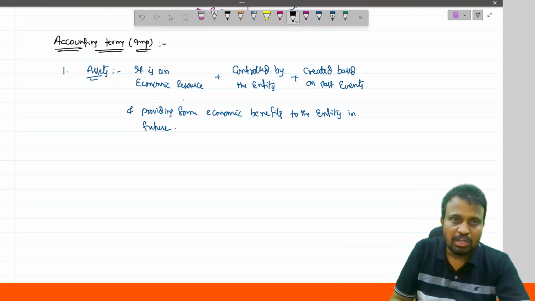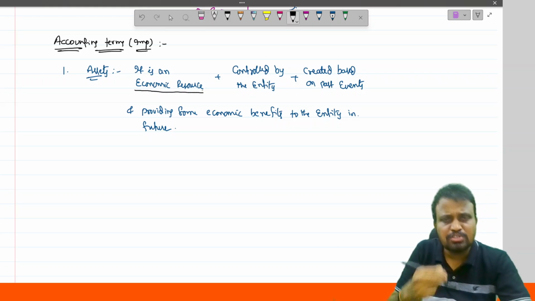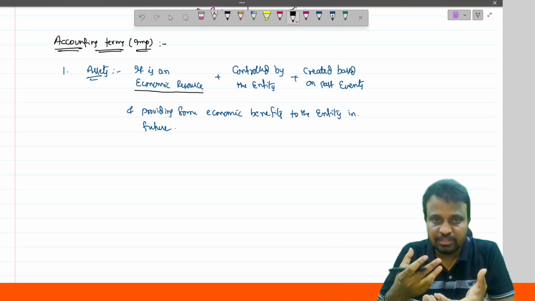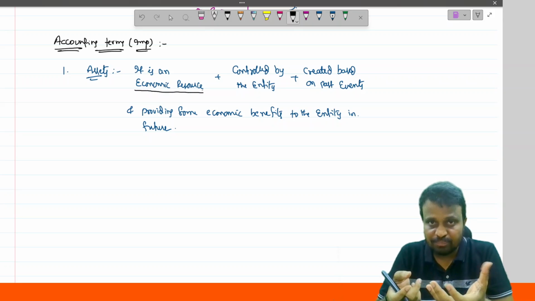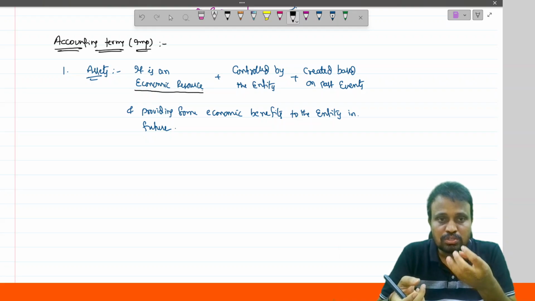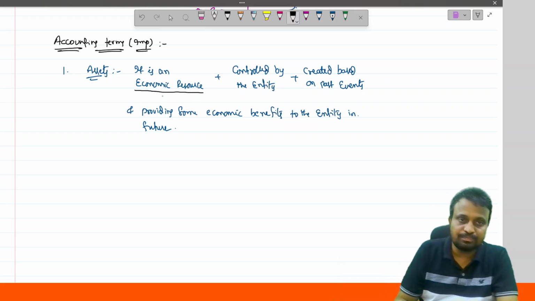First of all, what is meant by economic resource? Resources are those which are available for utilization, and economic resources stand for those resources which are measured in terms of money or money's worth.